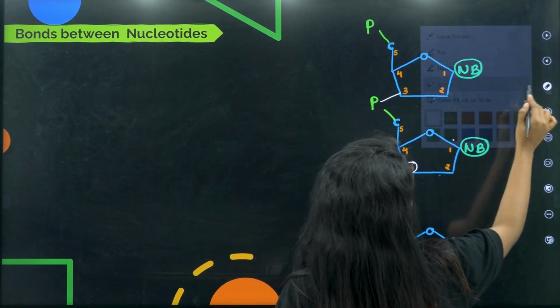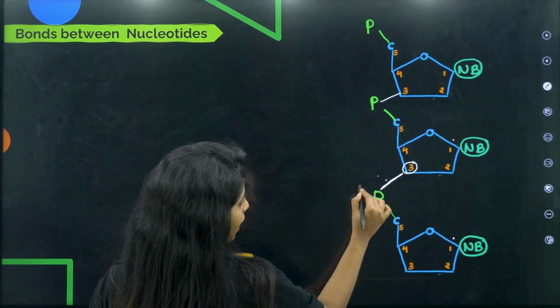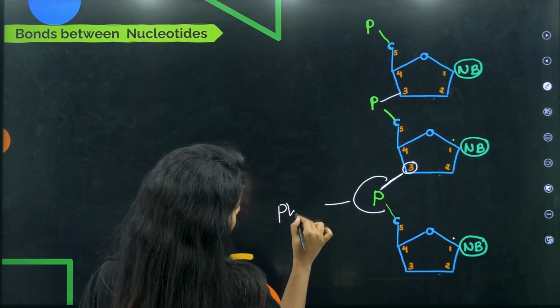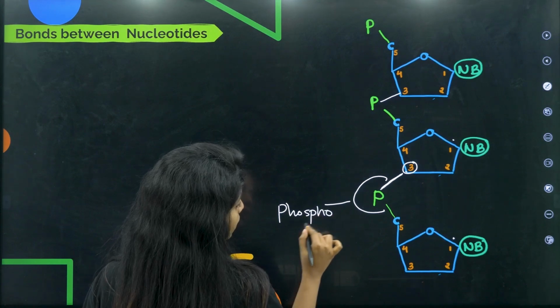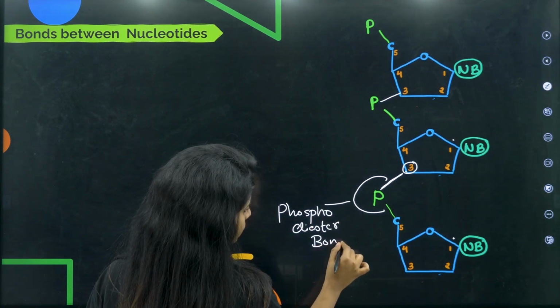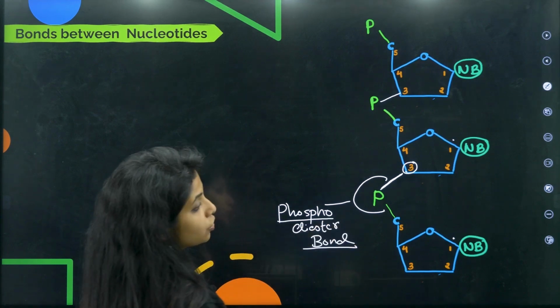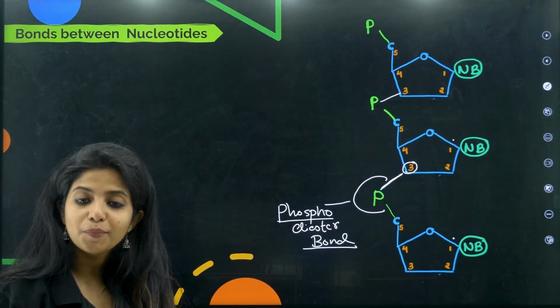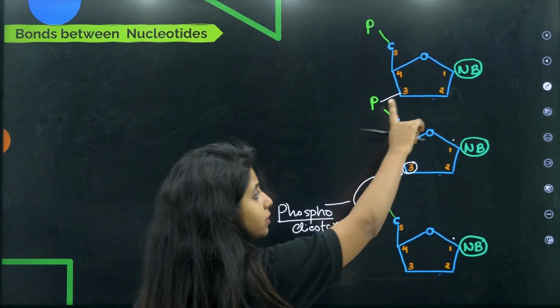I'll call the whole thing as phosphodiester bond. Di as in 2. So this is what, children? Phosphodiester bond. And if you see, I have made all the things just like that.